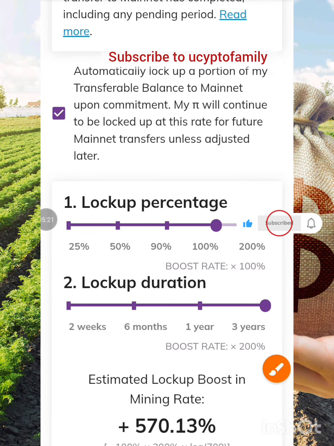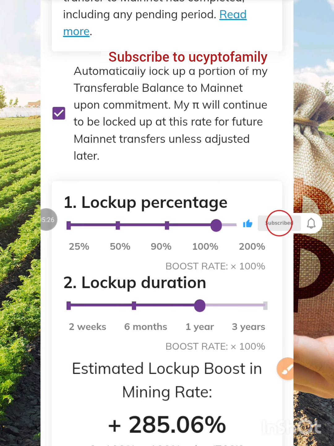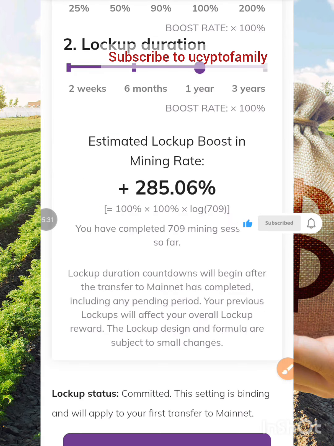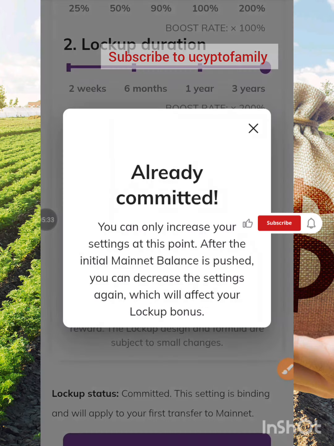If you want to adjust it now, they'll tell you no because it's already updated. So let me say I want to adjust it now. They will tell you no, already committed. You can only increase your setting at this point after the initial mainnet balance is pushed. You can decrease the settings again, which will affect your lockup bonus.